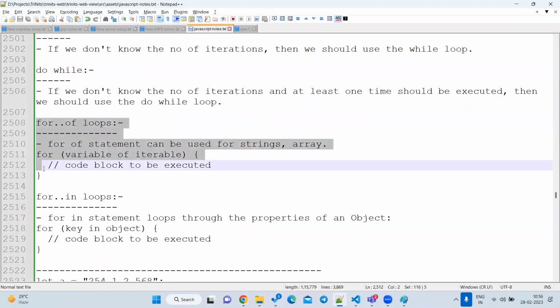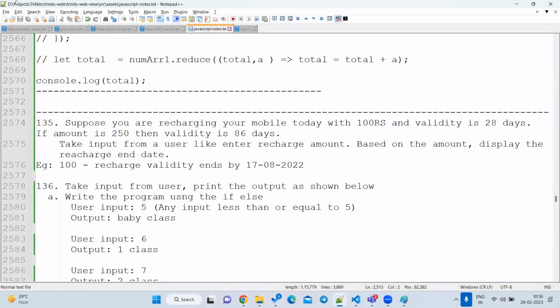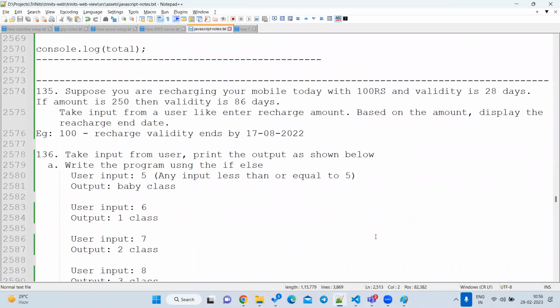Tomorrow we'll go for the for loops. Let us just have some questions around here and we'll go further. Let's go for question 135. Suppose this is the recharge program, which we have already done. Suppose 100 rupees has 28 days validity, and 250 has 86 days validity. Only two conditions, not more than that. If I am entering 100, what is your next recharge date you want to identify? That is the program.